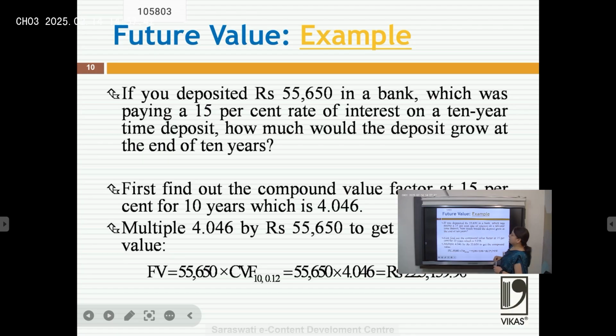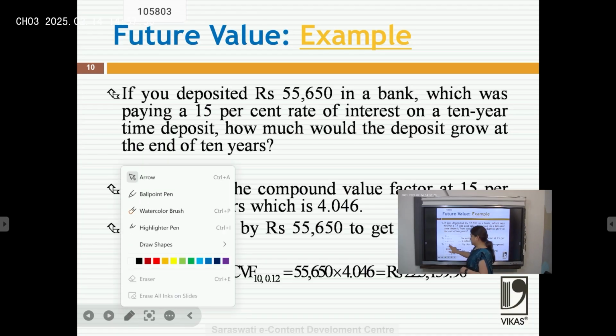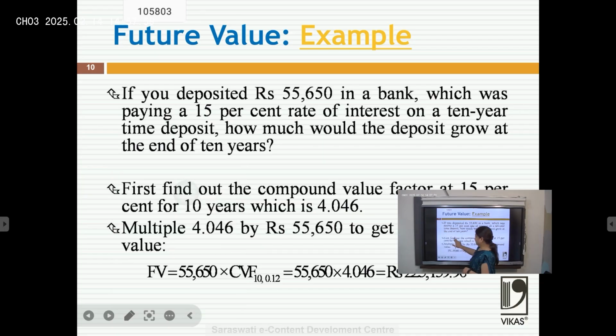We will take an example that would be more clear. If you deposit rupees 55,650 in a bank which is paying a 15% rate of interest on a 10 years time deposit, how much would the deposit grow to at the end of 10 years? For that, if I calculate in the simple way, 55,650 into first year interest, that would be 1 plus 15 upon 100, 0.15, that is 1.15 to the power 10, that is 10 years.